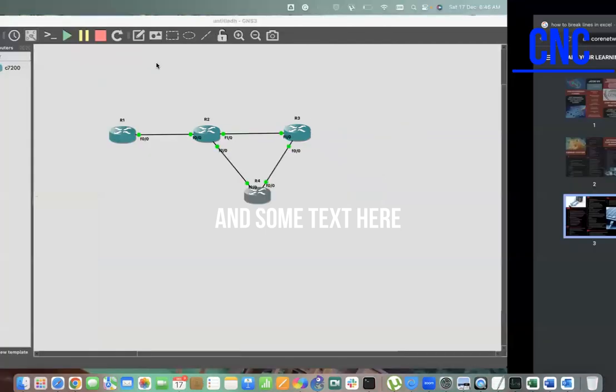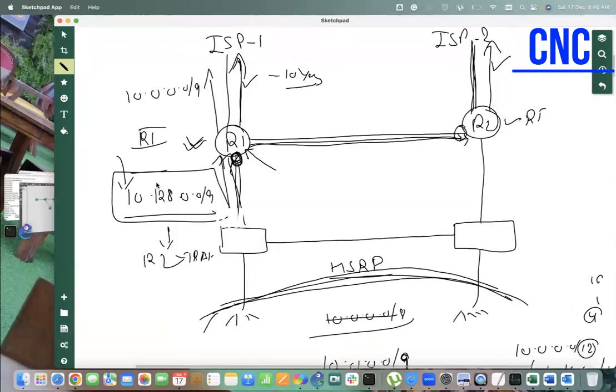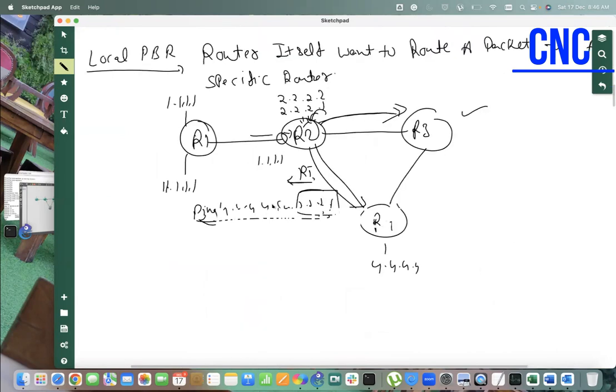Like we did earlier, if you see, I was having this diagram. In this diagram, what was the requirement? Half of the users should go via R2 and ISP2, right? So I was taking a decision over here at that time, correct? I'm not using this as a routing protocol everywhere. I'm just using it to do the forwarding on R1 for the rest of the traffic, the rest of the users. Clear? Yes, sir. Okay.